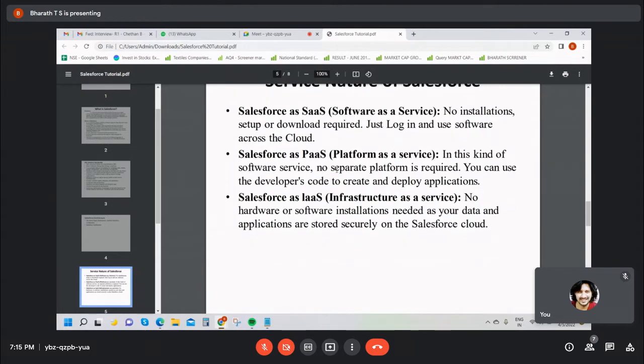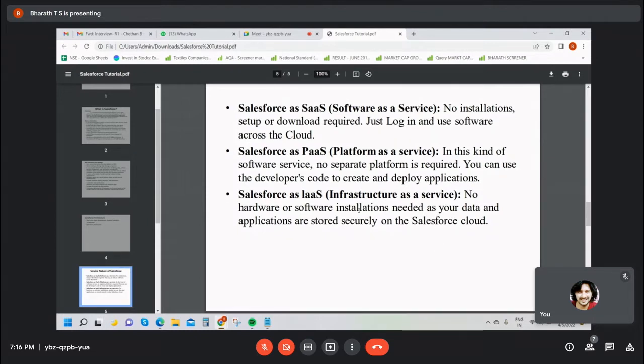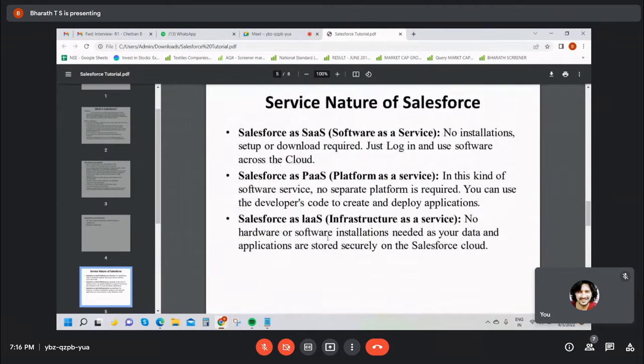In this kind of software service, no separate platform is required. You can use developer code to create and deploy the application. Previously you could use PaaS and infrastructure as a service also. No hardware or software installation is needed. Your data and applications will be stored securely in your Salesforce cloud.